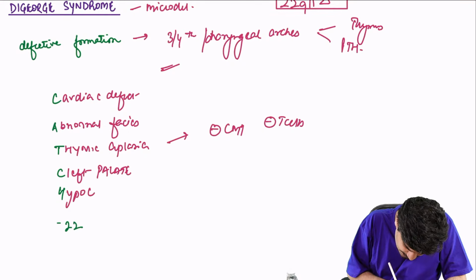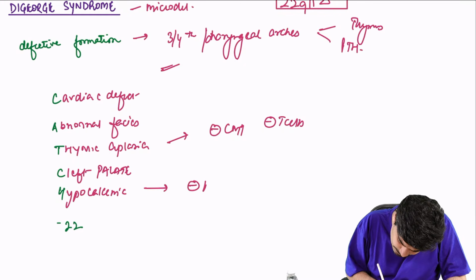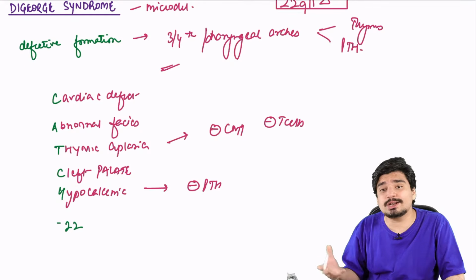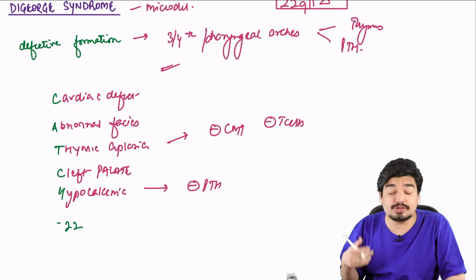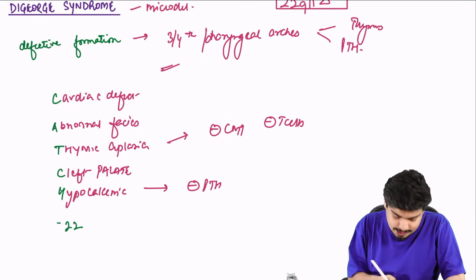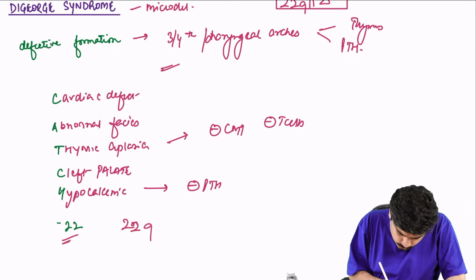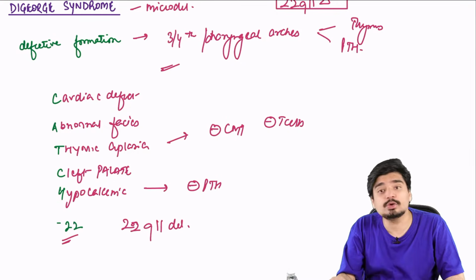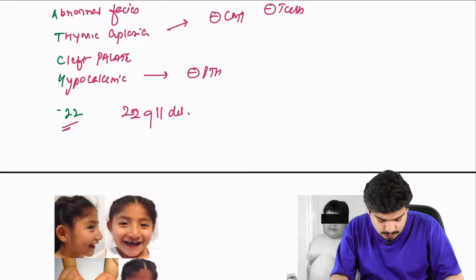H is hypocalcemia. Why is there hypocalcemia? Because there is no parathyroid gland, there will be no PTH. You will have hypocalcemia, which can cause tetany and seizures. And 22 stands for the 22q11 deletion.